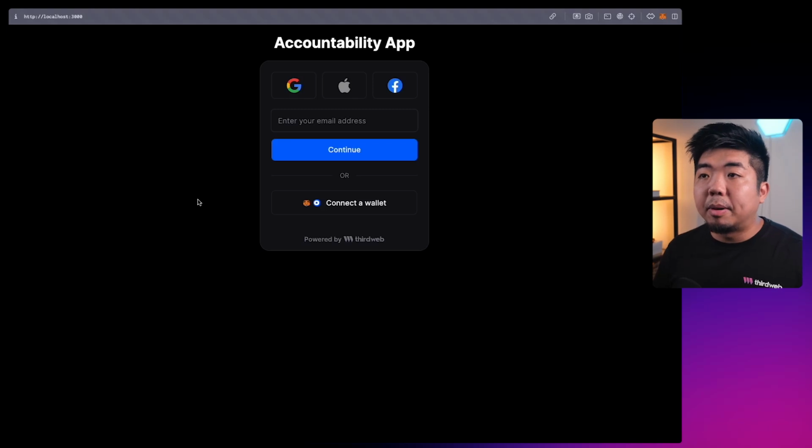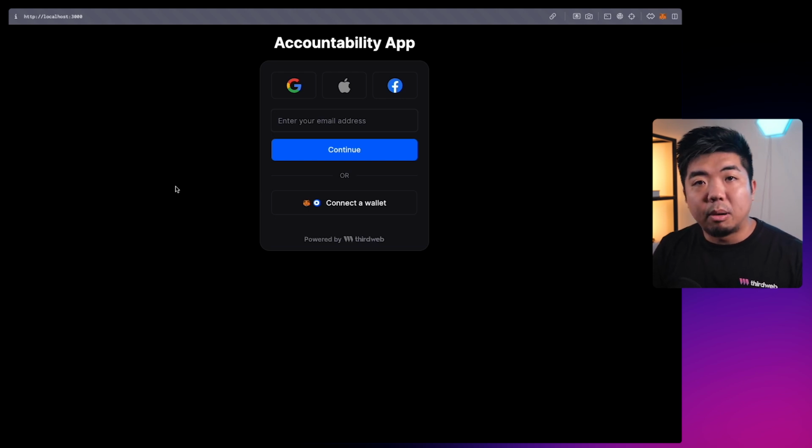So in this tutorial, we're going to be building an accountability app or a goal setting app. Essentially how this application is going to work is we'll create a smart contract. A user can then deposit some funds into the smart contract and set tasks to achieve a goal or set accountability tasks. And the only way they can receive those funds back that they have deposited into the contract is by completing all of the tasks that they created.